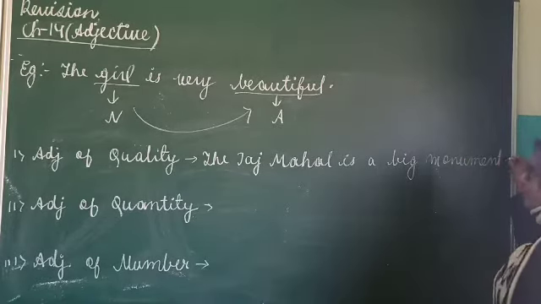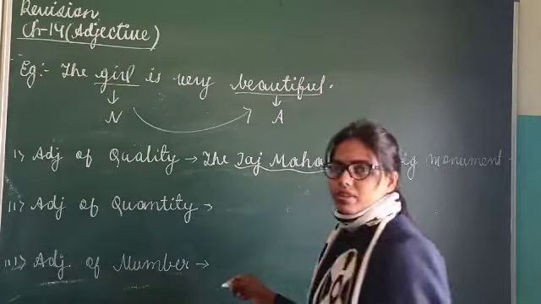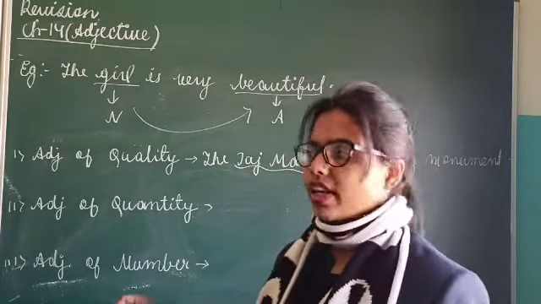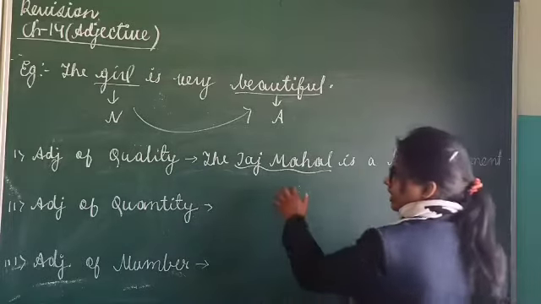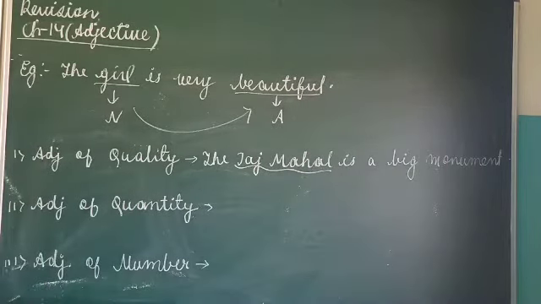Now in this example, first of all, what is the Taj Mahal? The Taj Mahal is not a person, it is a thing. So which quality of this thing is being described here? How is the Taj Mahal? The Taj Mahal is very big. So this is the quality of the Taj Mahal.